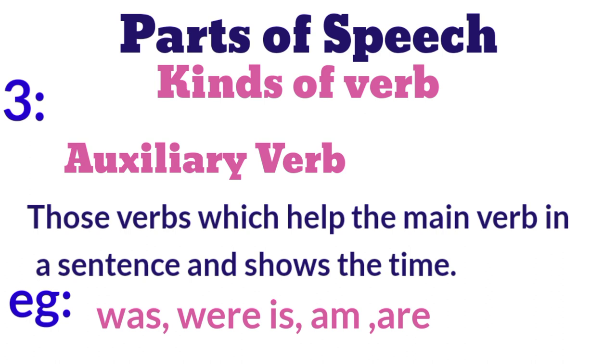Number 3, auxiliary verb. Those verbs which help the main verb in a sentence and show the time. For example, was, were, is, am, are. They are known as auxiliary verb.